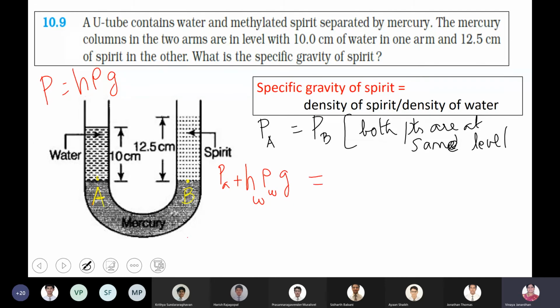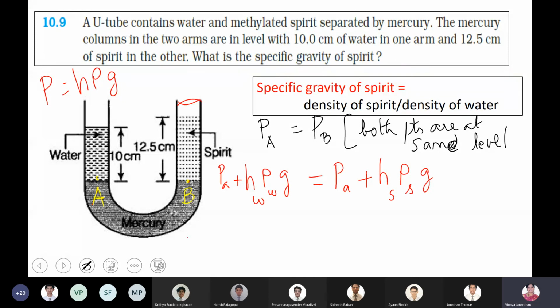So what will be the pressure at point B? Again, this tube is also exposed to the atmosphere. Atmospheric pressure plus the pressure exerted by the spirit. Yes or no? Yes, ma'am. So that will be h_S, the height of the spirit level, density of spirit, then acceleration due to gravity.